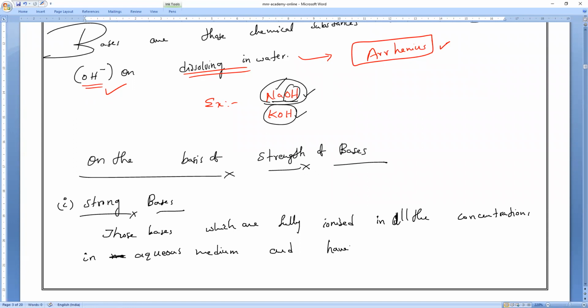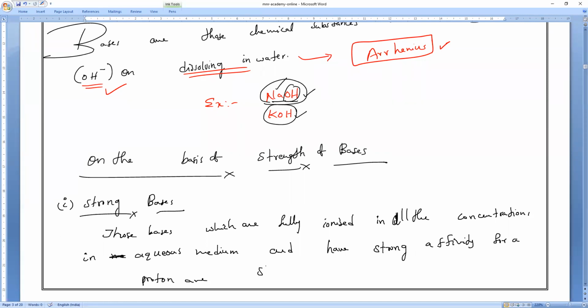Yes, sir. And have strong affinity for a proton. Affinity means attracting, affinity for a chemical reaction, guys. Strong affinity for a proton.